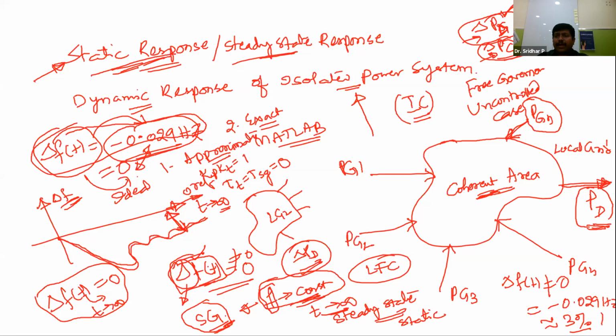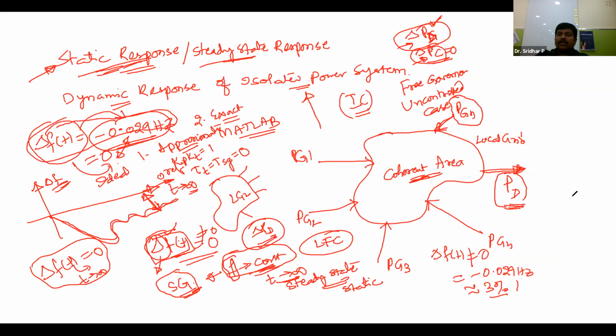Now a very big question is: how can we bring the change in the frequency to 0? Because in the practical cases the change in the frequency is 3%, and 3% is a very big parameter. It must be equal to 0, but against 0 we are getting 3%.